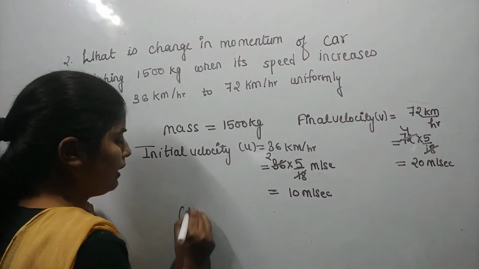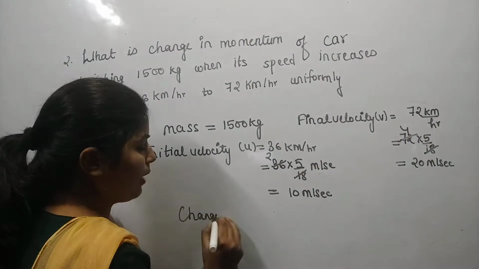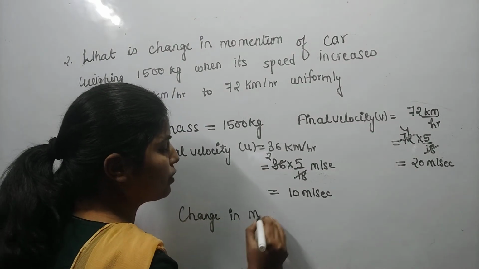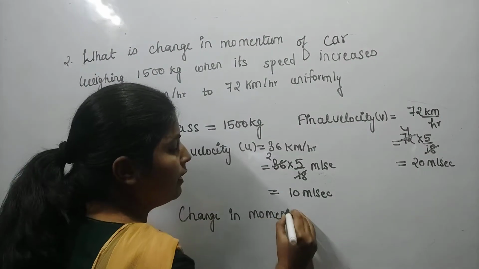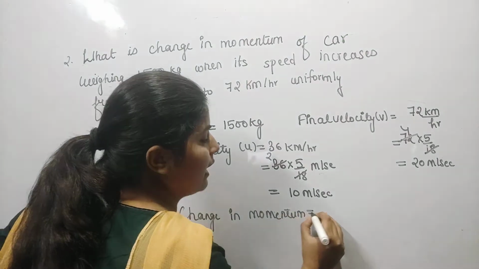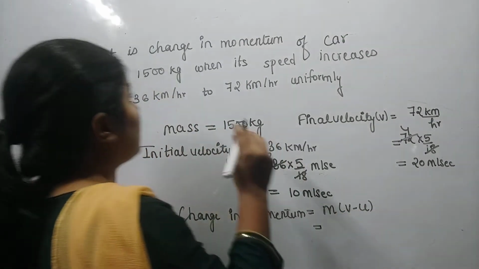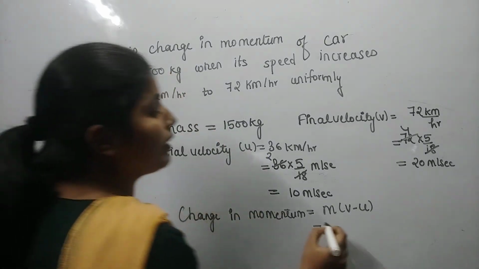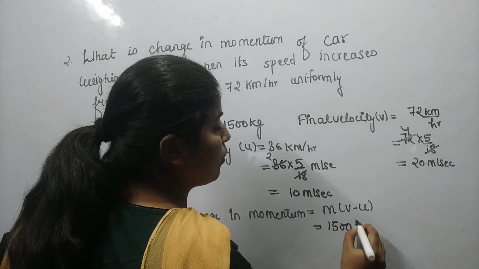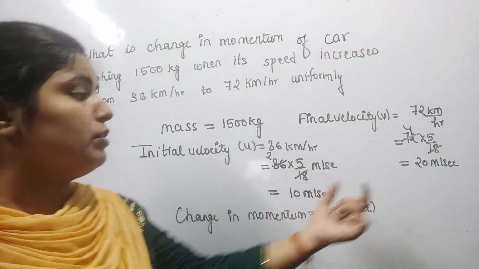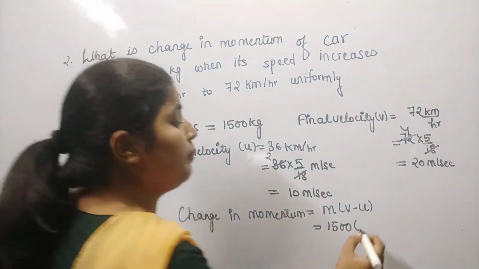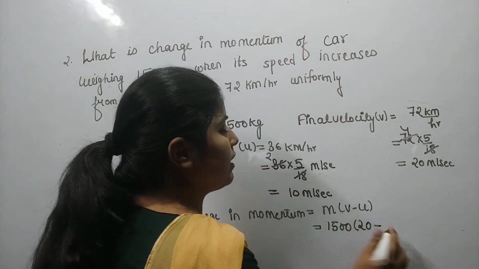Now we know that the change in momentum can be calculated using the formula that we have already discussed, that is m(v minus u). So what is the mass? Here the mass is given, that is 1500 kilogram, and the final velocity is 20 and the initial velocity is 10.